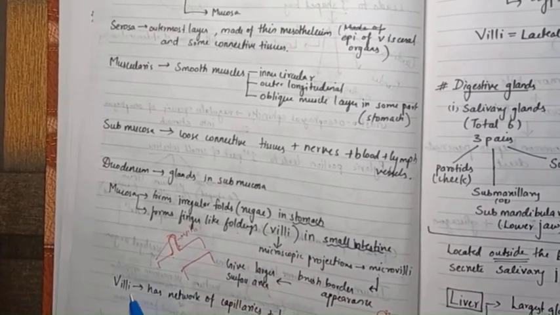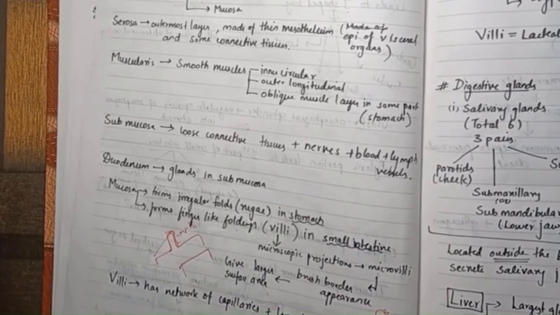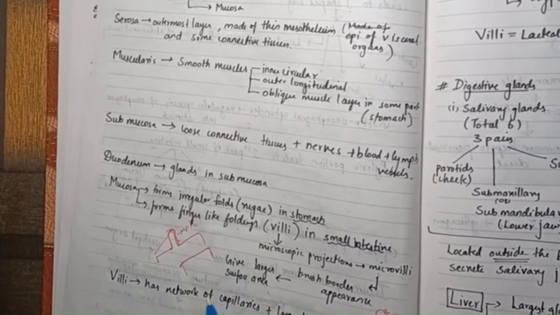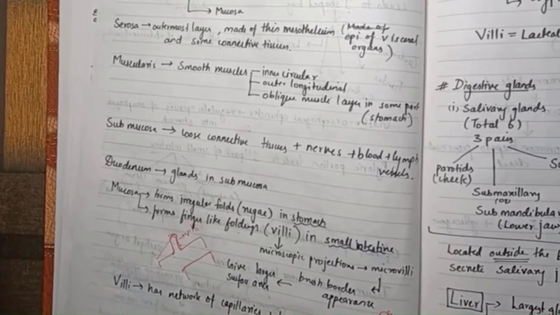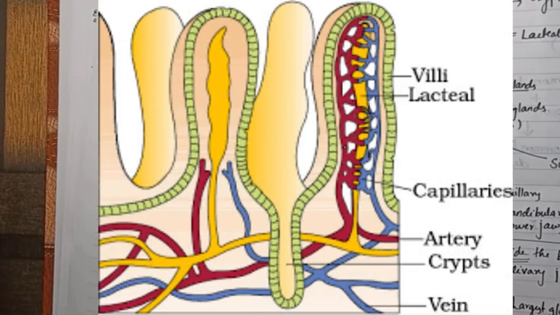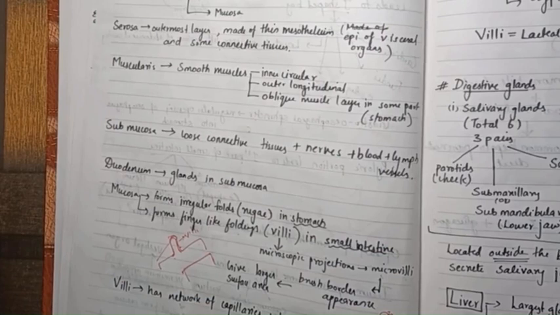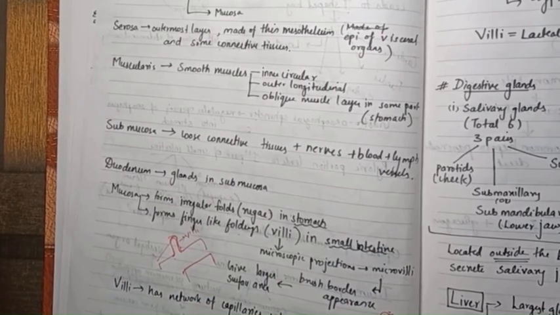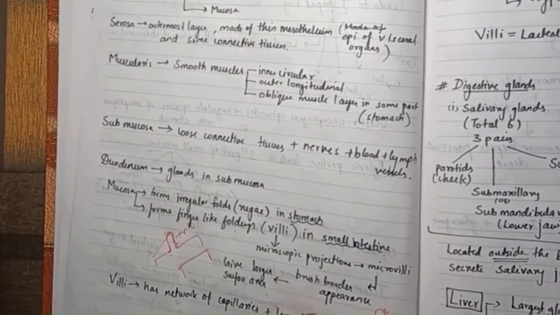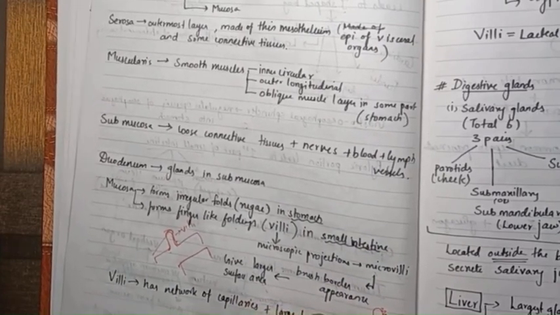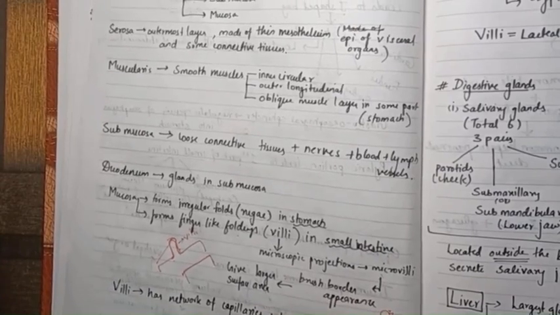Now next, villi has a network of capillaries and a large lymph vessel called lacteal. As you can see in the textbook or in the picture, the villi has capillaries, arteries and a large lymph vessel. It is called the lacteal, and the lacteal is present inside. Also, in the villi we can see crypts. It comes down like this, and then it goes down between two villi.